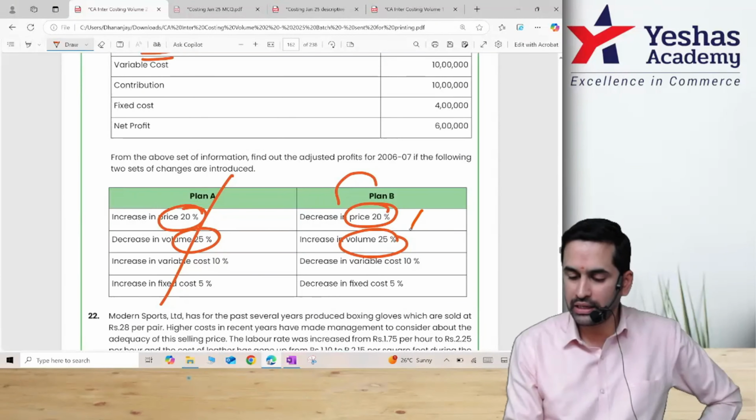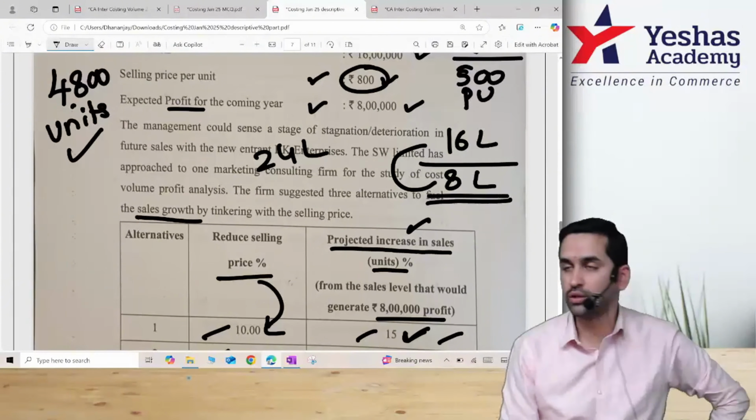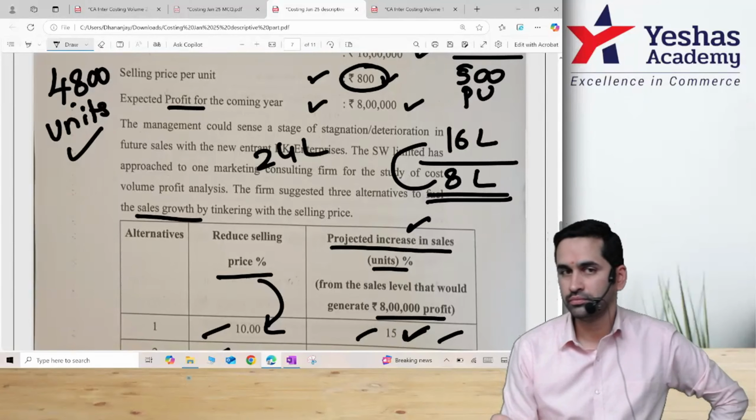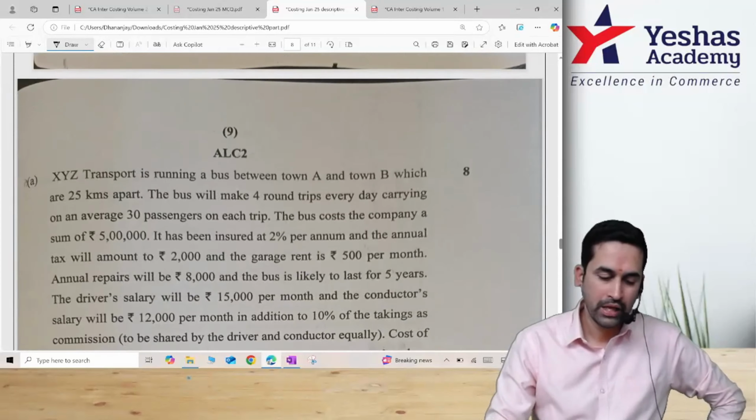Plan B, the decrease percentages, three different percentages they have given. If you can see, 10% decrease, 12.5% decrease, 15%. And when you do that, units will go up from the base level of 4,800. Marginal costing, application based sum.